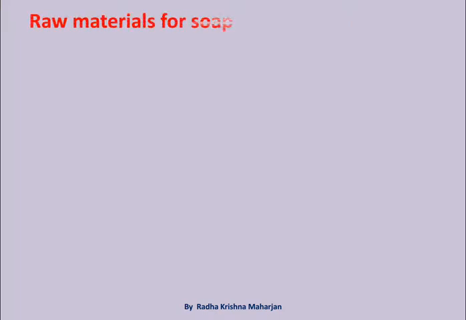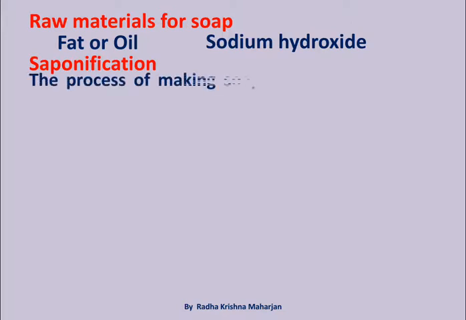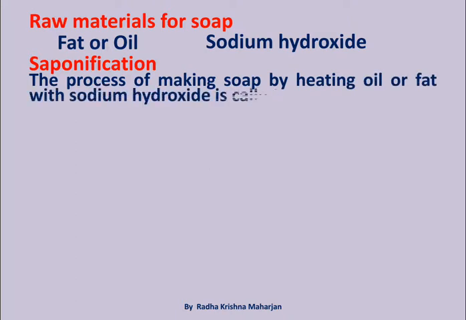Raw materials for soap: fat or oil, sodium hydroxide. Saponification. The process of making soap by heating oil or fat with sodium hydroxide is called saponification.